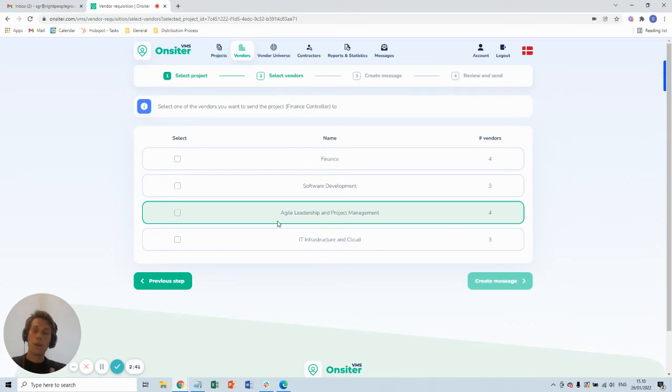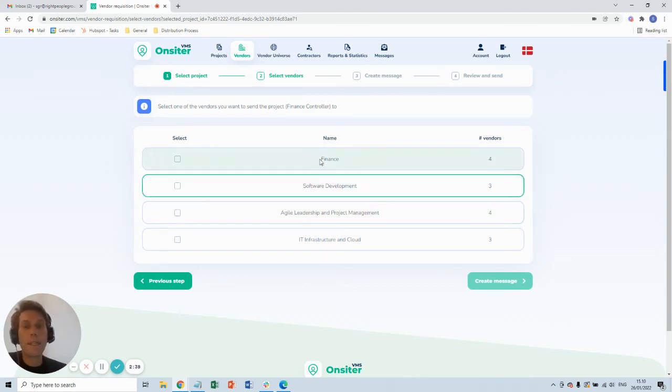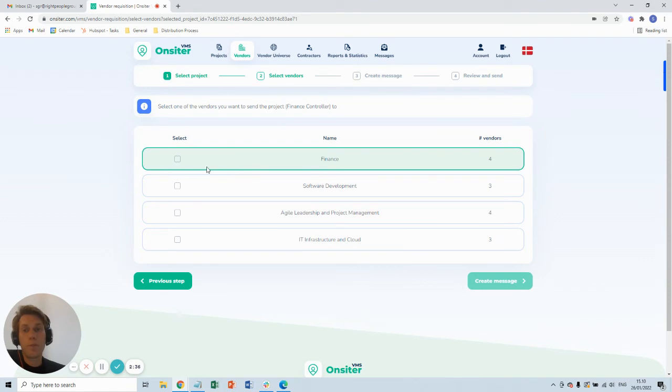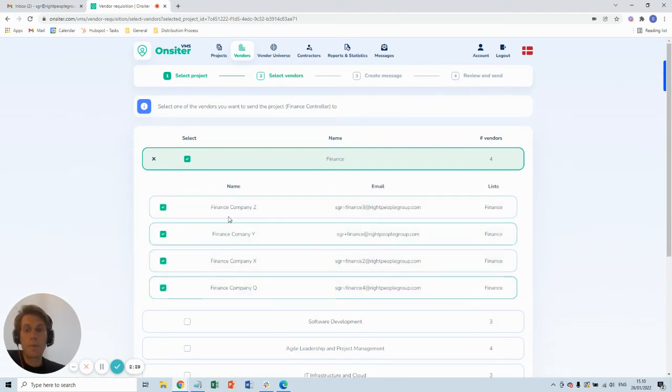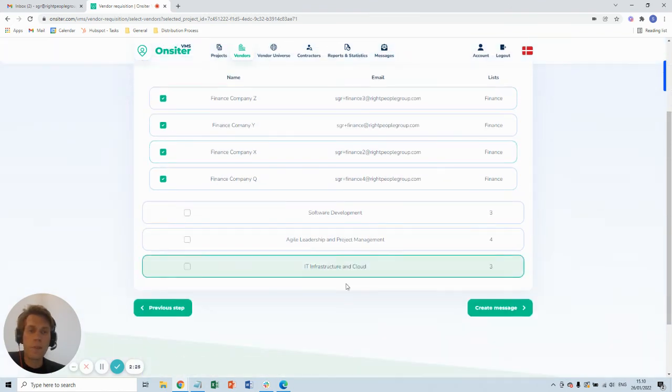So let's say that we have agreed for all finance requests. We have made this finance group and then we send it to them. So this is simply what we will do. We will mark the finance group. You can see here, I set in some dummy companies, 4 dummy companies. This is what we will define with you, what should be in here.